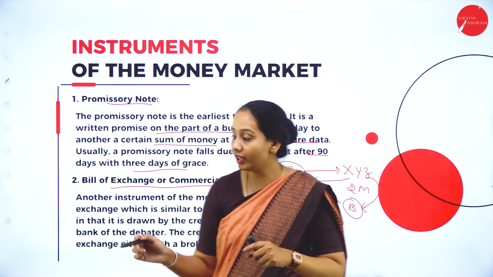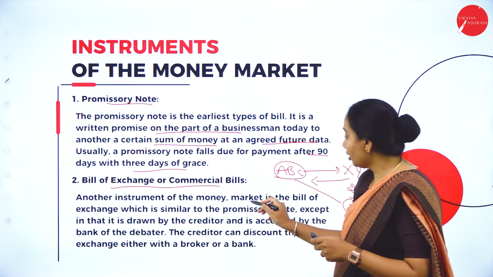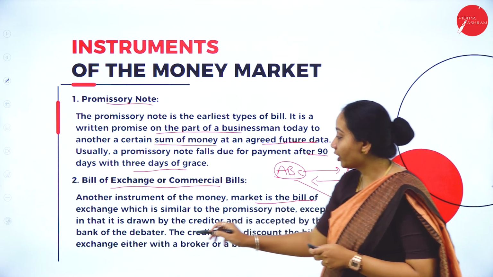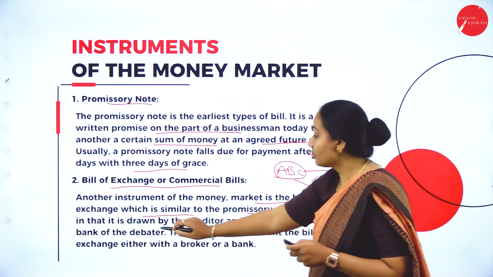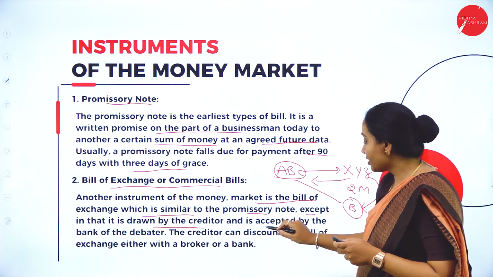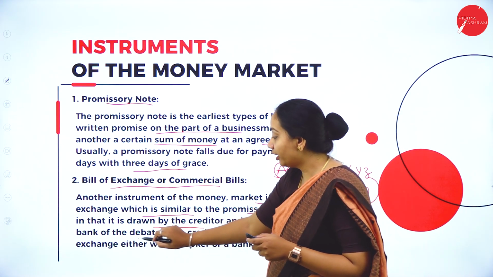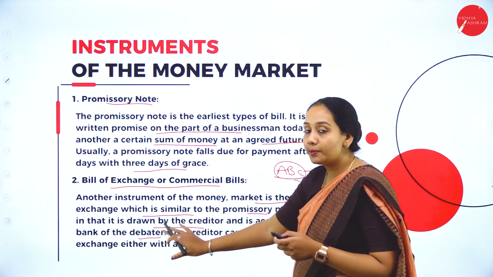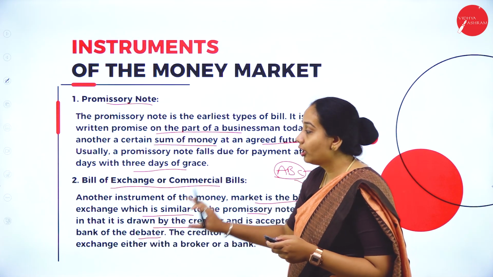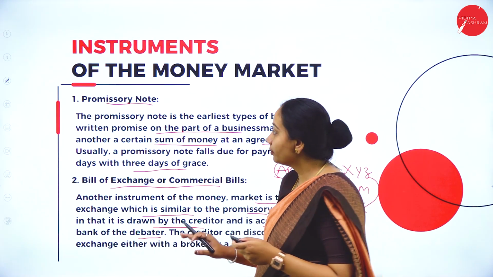The bill of exchange is another instrument of the money market, which is similar to the promissory note, except that it is drawn by the creditor and is accepted by the bank of a debtor. So as I've told, it is drawn by the creditor and accepted by the banker. This is the concept of bills of exchange.